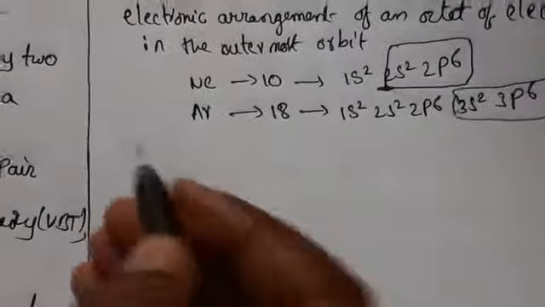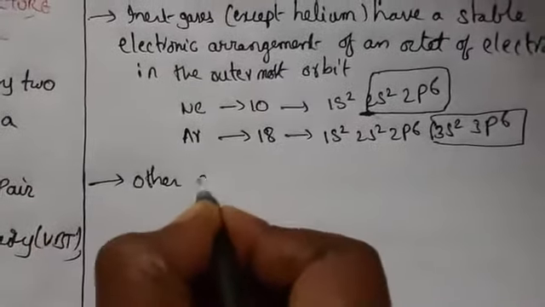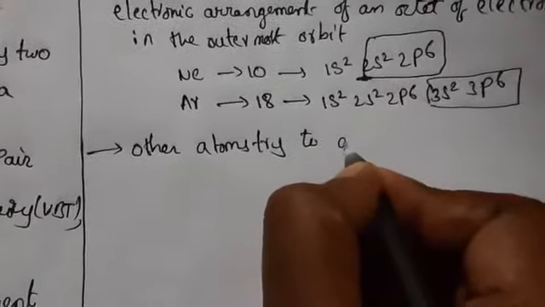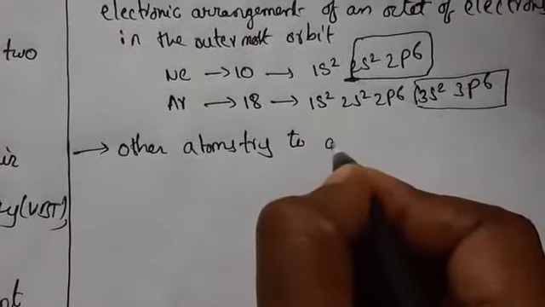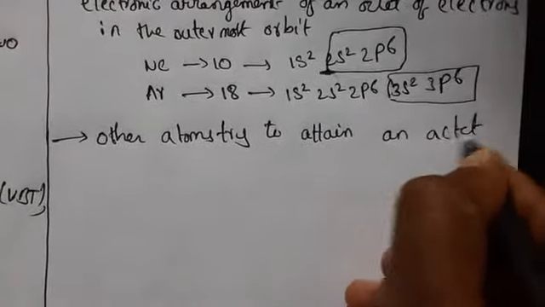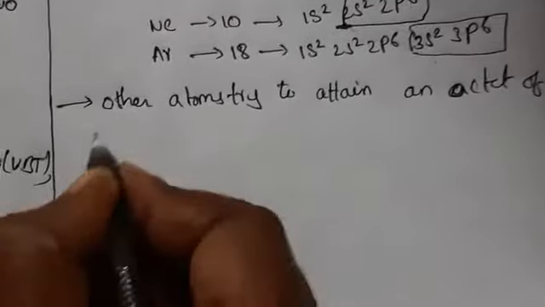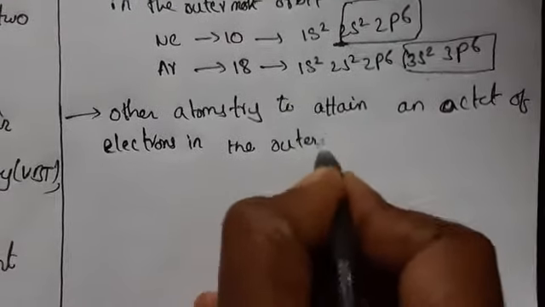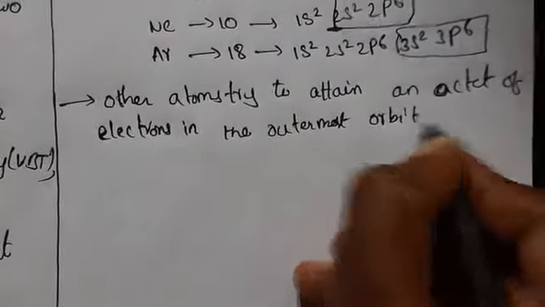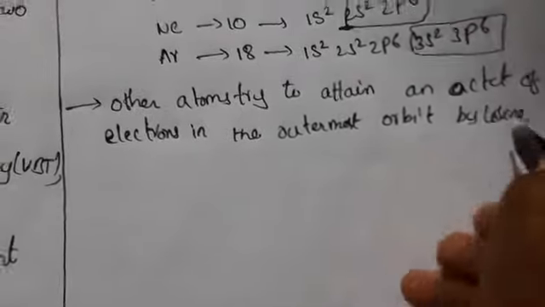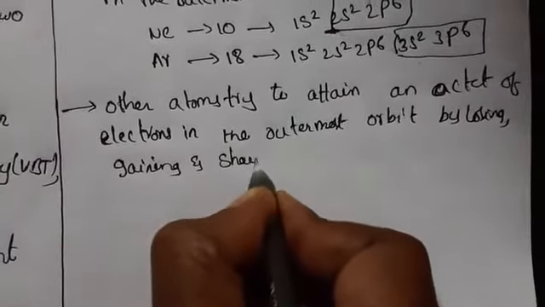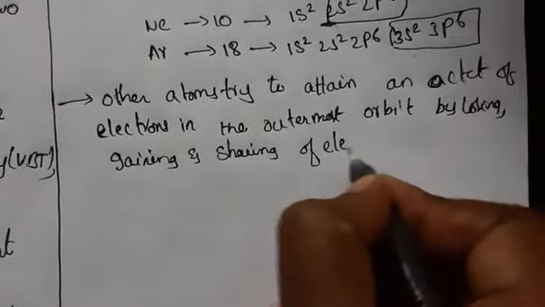So what about other atoms? Other atoms try to attain an octet of electrons in the outermost orbit by losing, gaining and sharing of electrons.